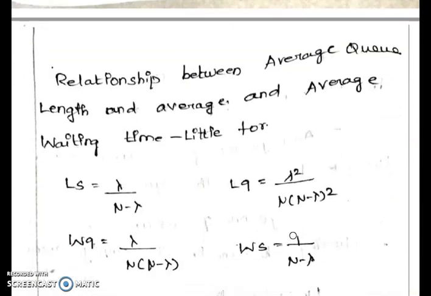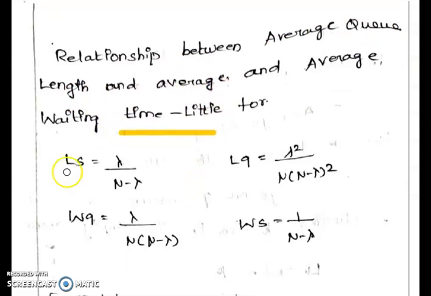What is the relationship between the average queue length and the average waiting time? This is the formula we use: Ls equals lambda by (mu minus lambda), Lq equals lambda square by mu times (mu minus lambda), Wq equals lambda divided by mu times (mu minus lambda), and Ws equals 1 by (mu minus lambda).